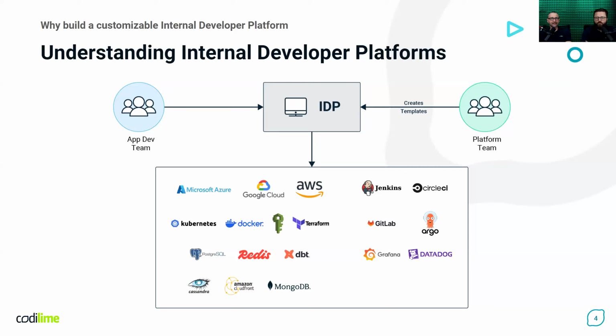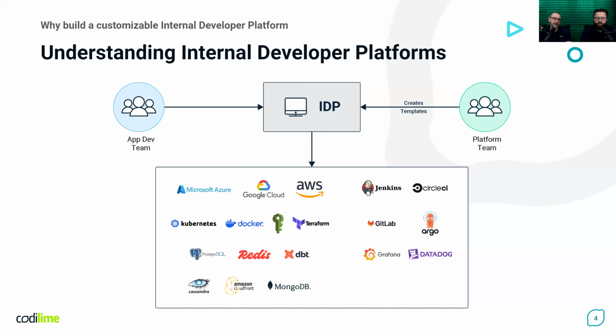This is IDP, this user-friendly abstraction layer on top of the tools. In effect, development teams can come and self-service whatever services and tools they need without asking.